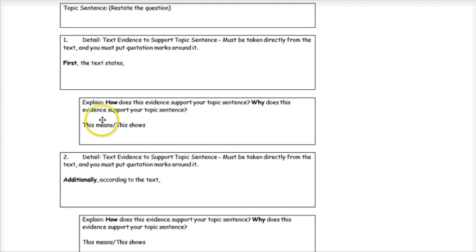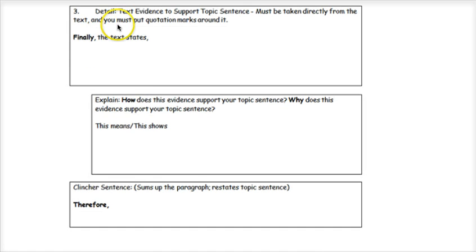Okay, here's the graphic organizer that you're familiar with that we're going to use to help us craft our body paragraphs. So every body paragraph is going to begin with a topic sentence, which is a restatement of the question. Then we need text evidence, which is a detail from the text. Then we need to explain that text in a sentence or two.